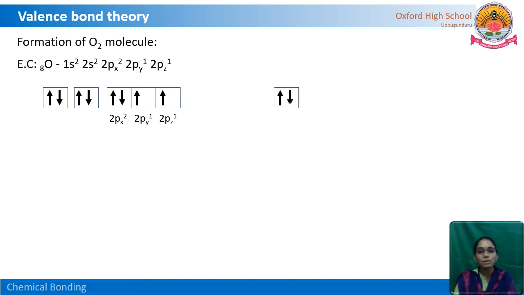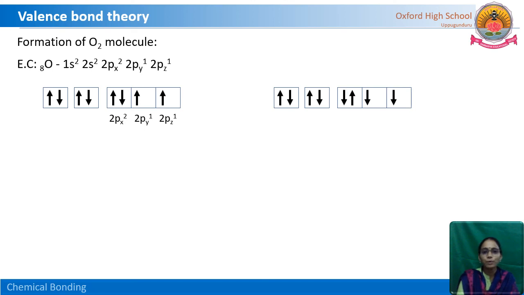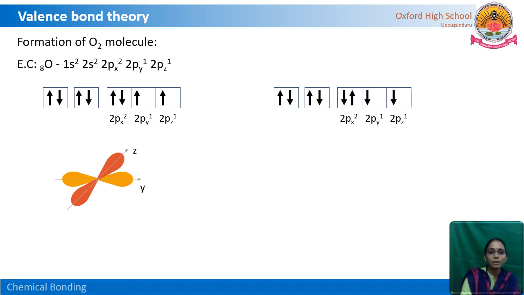One more oxygen atom with opposite spins of 2py1 and 2pz1. So the condition is okay now. The unpaired electrons are in the 2py and 2pz orbitals of both oxygen atoms, with opposite spins. This is 2py1 and 2pz1 of one oxygen atom, and this is the other oxygen atom's orbitals.